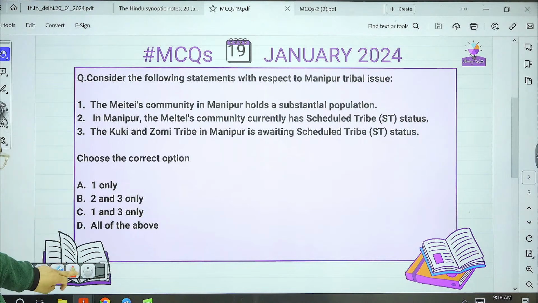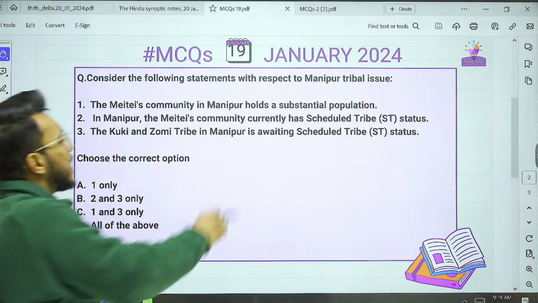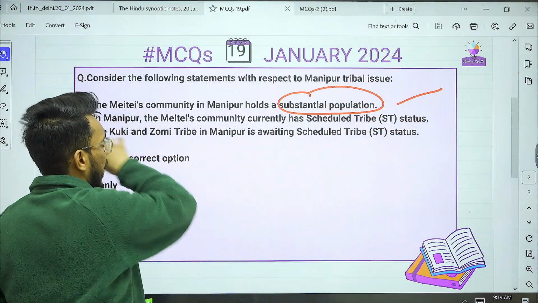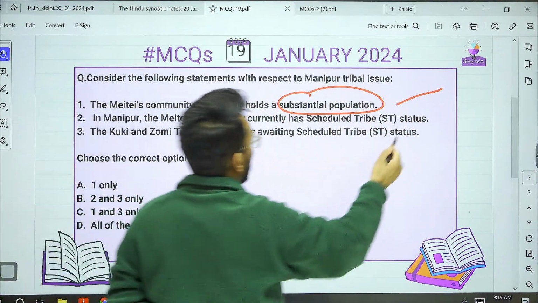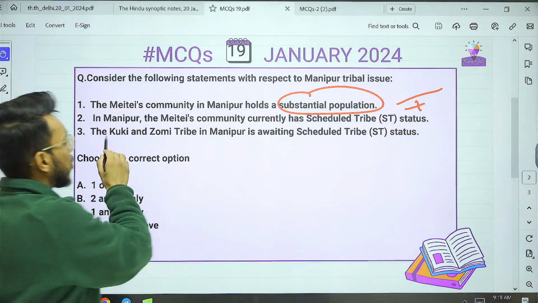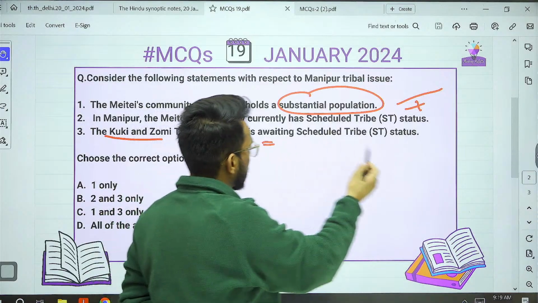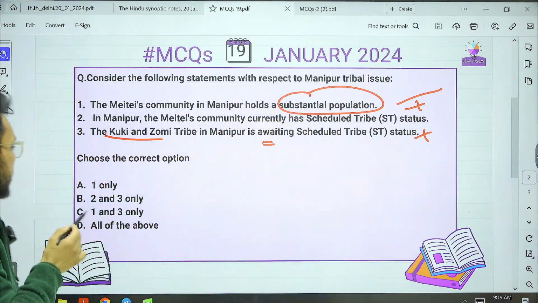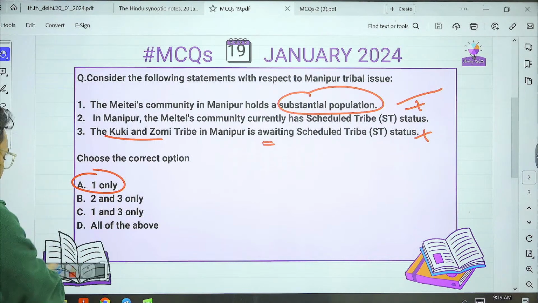After this we took this question. The Meitei community in Manipur holds a substantial population. Right. In Manipur, the Meitei community currently has scheduled tribe status. No, they don't have scheduled tribe status. They are demanding scheduled tribe status. The Kuki and Zomi tribes are awaiting scheduled tribe status. No, they already have scheduled tribe status. So this is also wrong. So what is the correct option? A, 1 only.